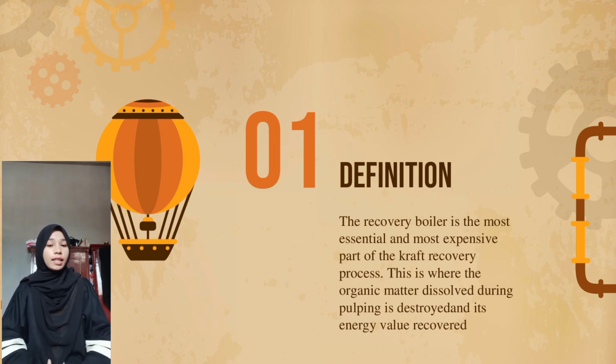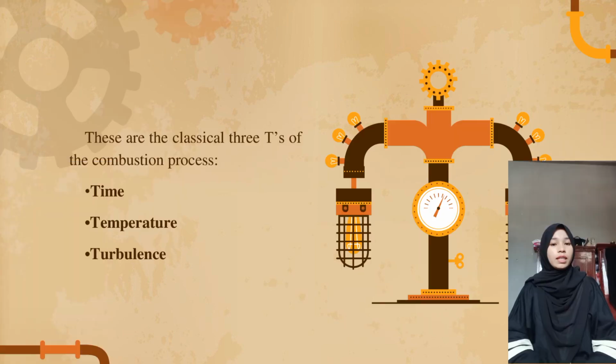To understand any combustion process, it is important to understand that complete combustion requires an adequate supply of air and an adequate degree of mixing between the combustible material and the air. It also requires a temperature high enough for the reaction to occur, and contact time at that temperature sufficient to allow the reaction to reach completion. These are the classic three T's of the combustion process.